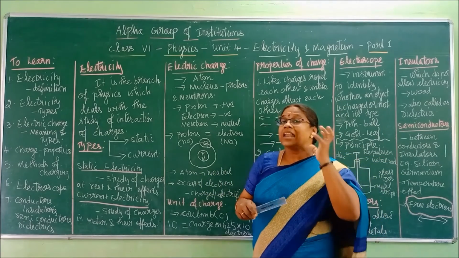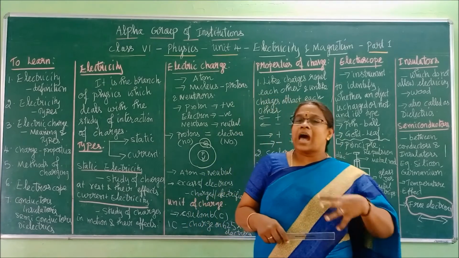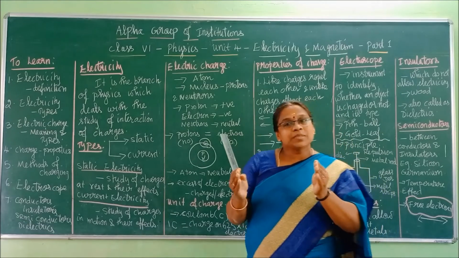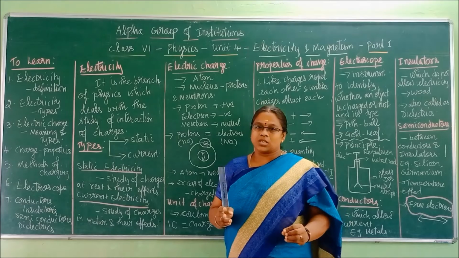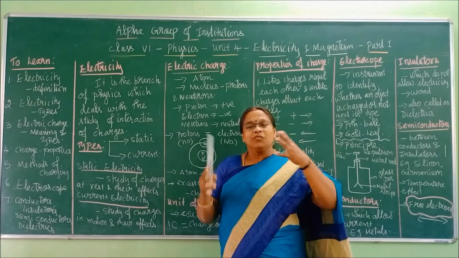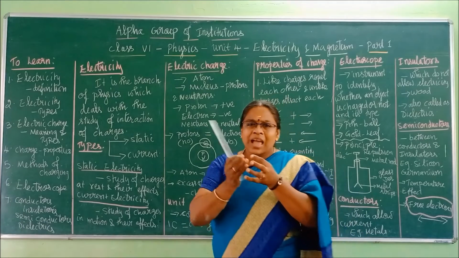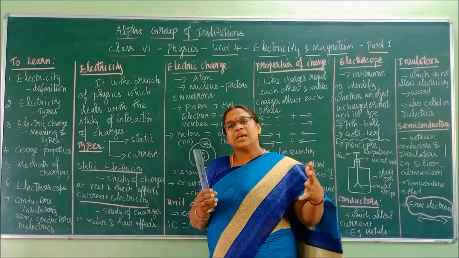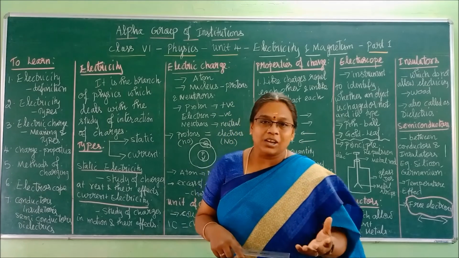So this electron only will decide whether a substance is charged or not. See, every substance will have some fixed number of electrons. For example, if a family means 4 members, like that we have some fixed count. Like that, every substance will have some fixed count of protons, electrons and neutrons.